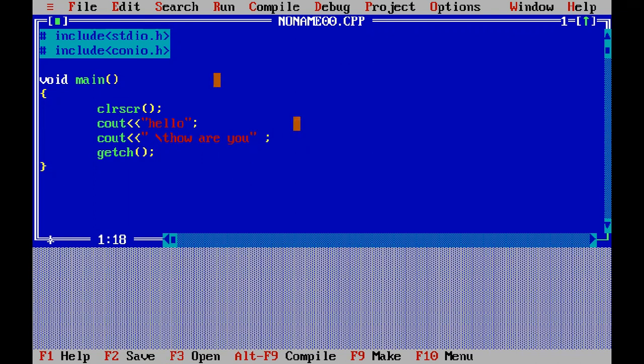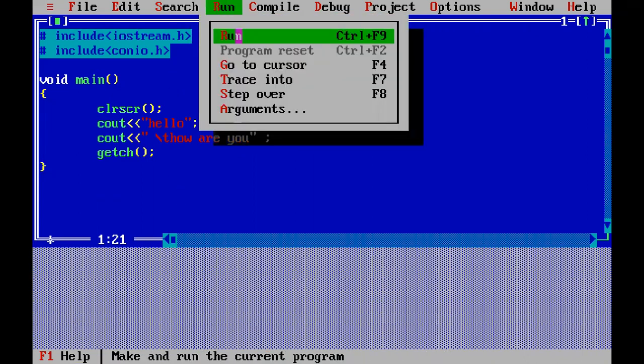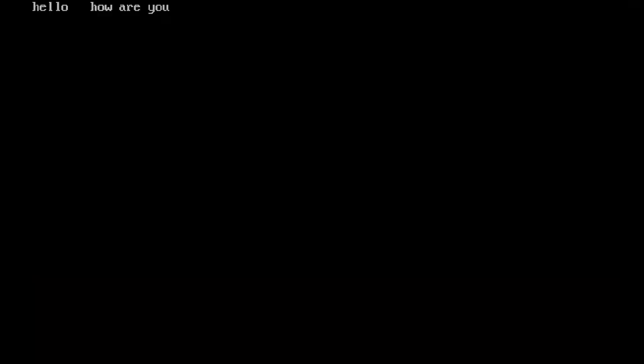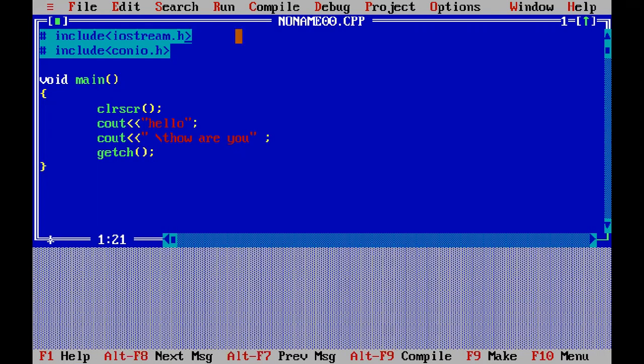But over here, stdio.h is used in C, and I will use iostream.h in C++. So this program is now valid, and just check what happened. Watch here, hello, how are you. After the hello there is a tab position, and how are you is appearing on the next line.